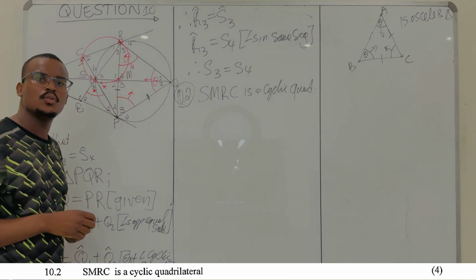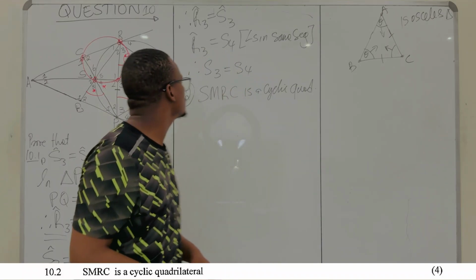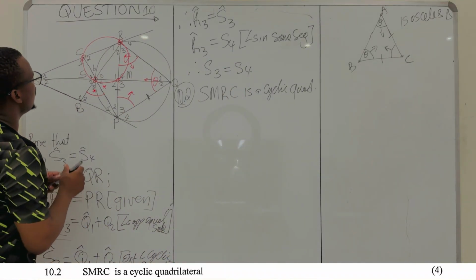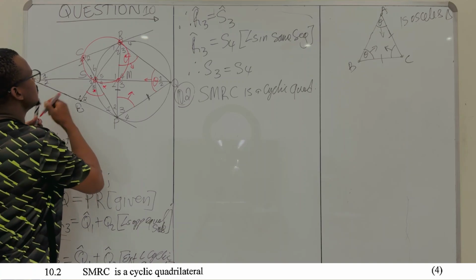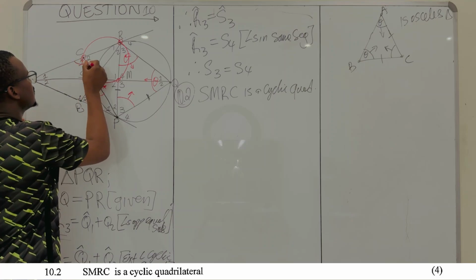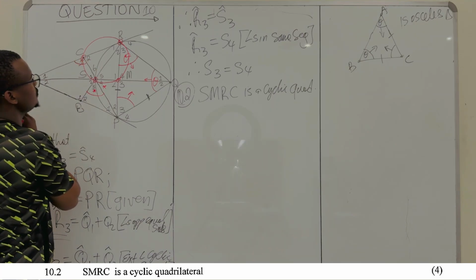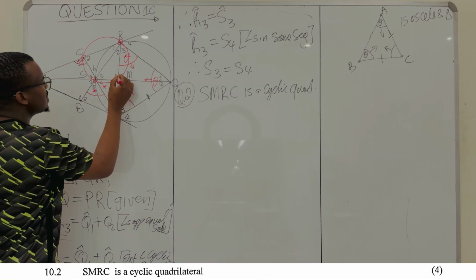One of the ways to prove it is that the exterior angle is equal to the interior opposite angle. So where are the exterior angles of this thing of yours? One should be this one over here. This is an exterior angle. So if this is our exterior angle, the interior opposite angle is that one.